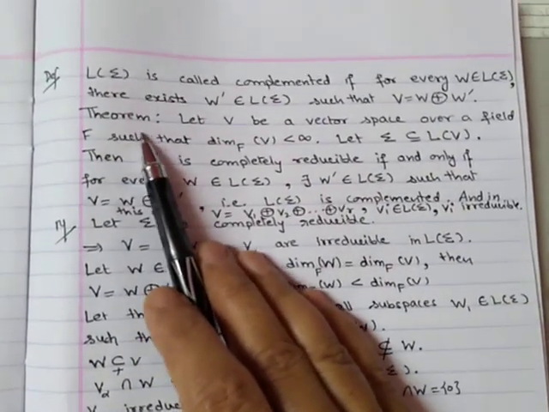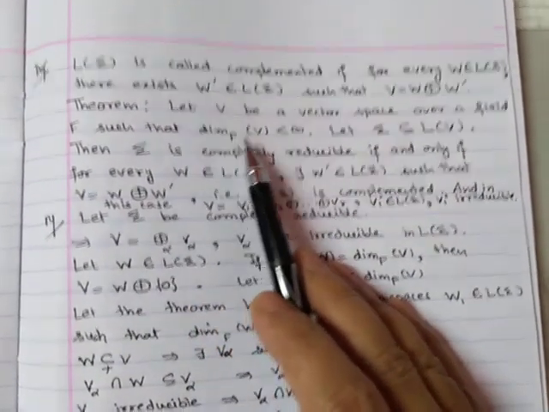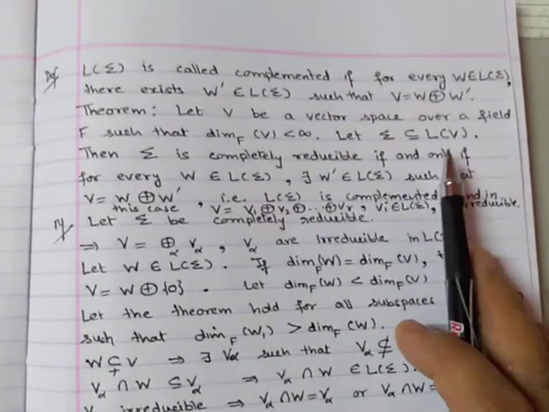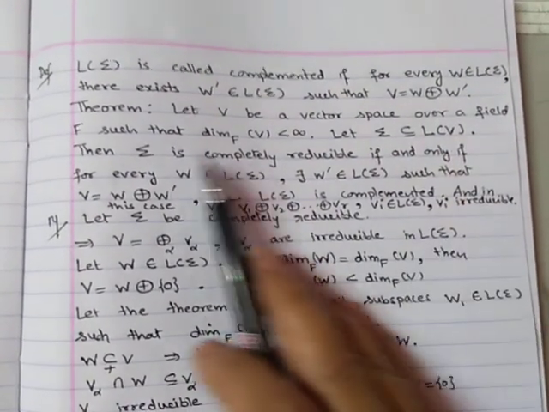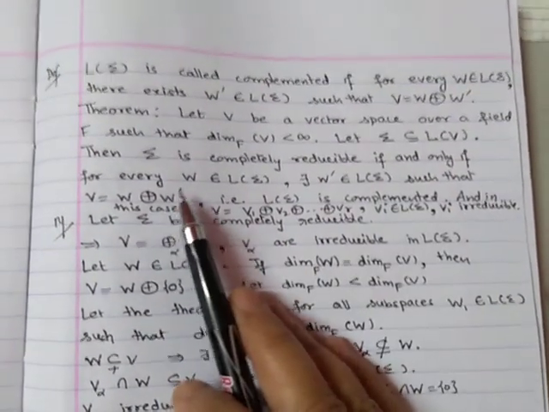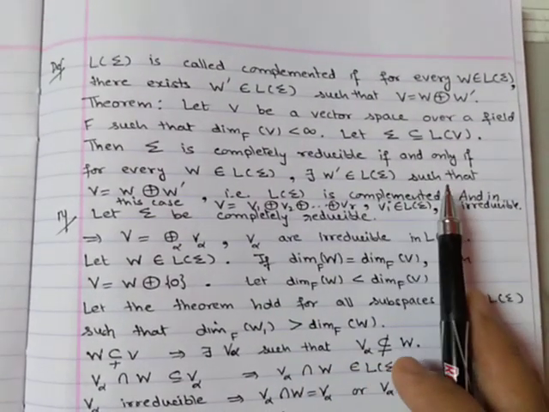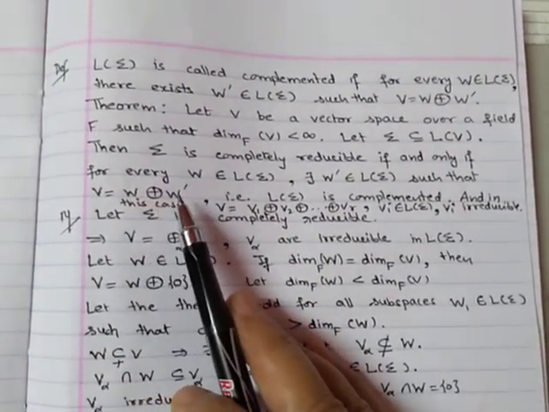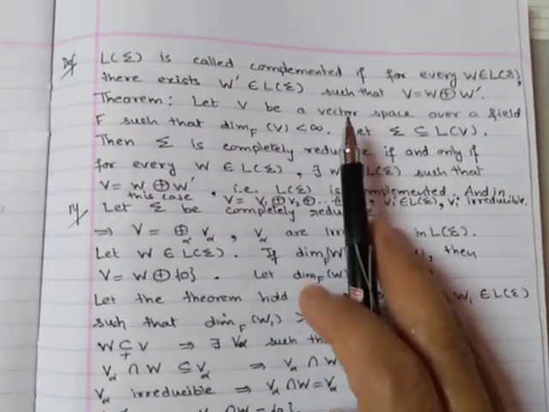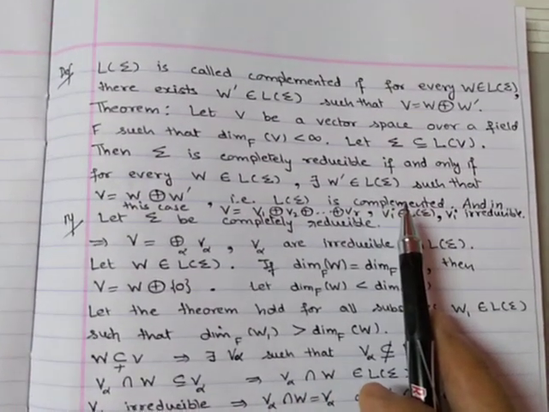Now we have this theorem. Let V be a vector space over a field F such that the dimension of V is finite, and let sigma be a subset of L(V). Then sigma is completely reducible if and only if for every W in L sigma there exists W dash in L sigma such that V is equal to W direct sum W dash. So according to this definition, we say that L sigma is complemented.